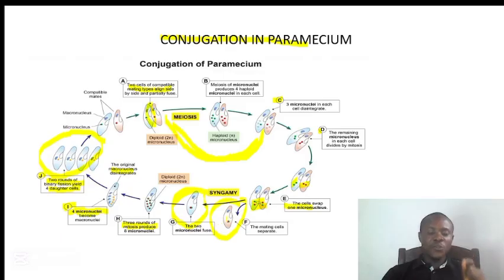The other one as well, which we didn't explain, will give us 4 daughter cells as well. So at the end of the day, these 4 and the other 4 will give us 8 daughter cells. So in conjugation, at the end of the process, it will give us 8 daughter cells.